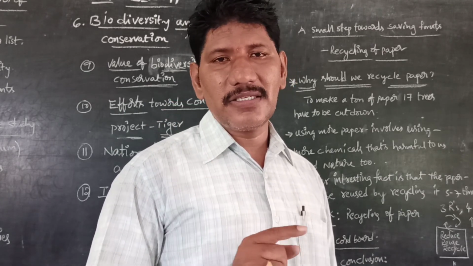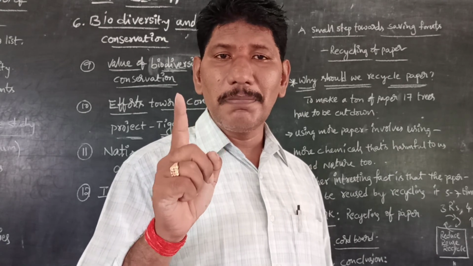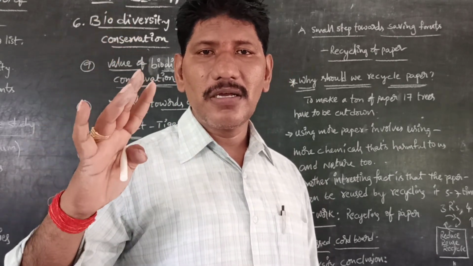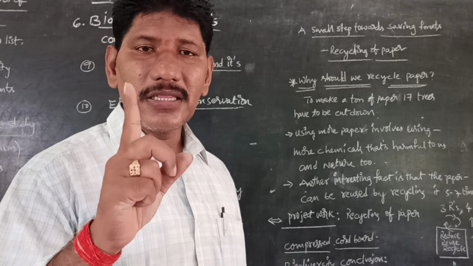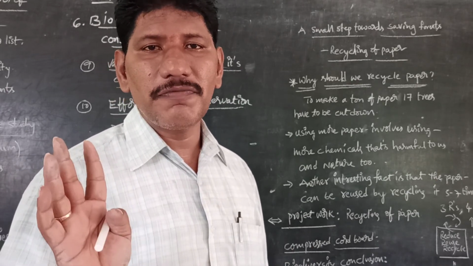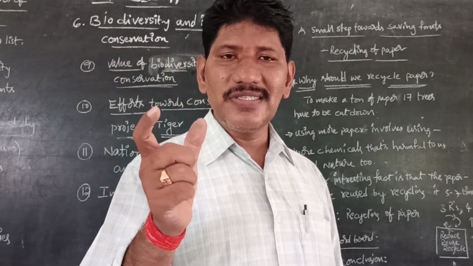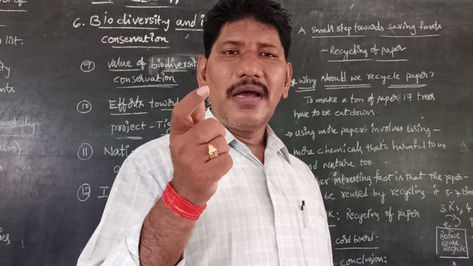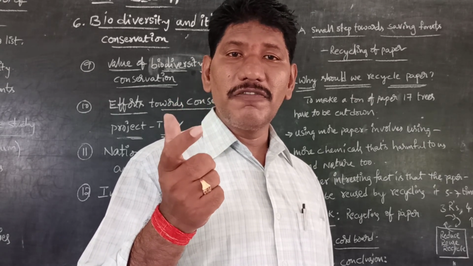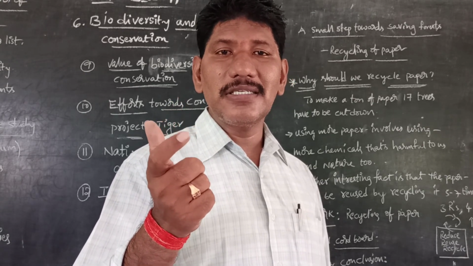27 species go extinct. Nearly 10,000 species per annum are completely vanishing from the earth. So this is the ratio which gives the alarming rate regarding biodiversity and its conservation.